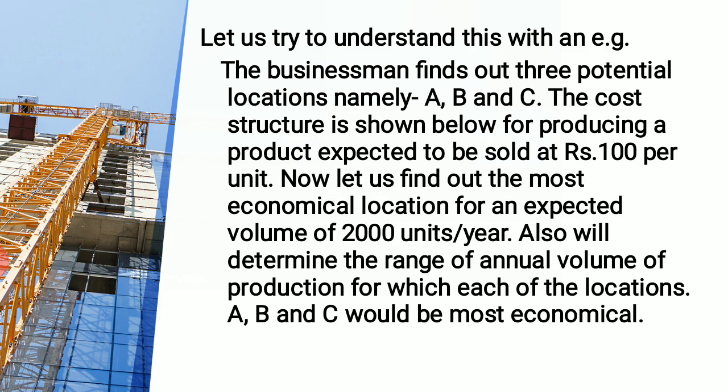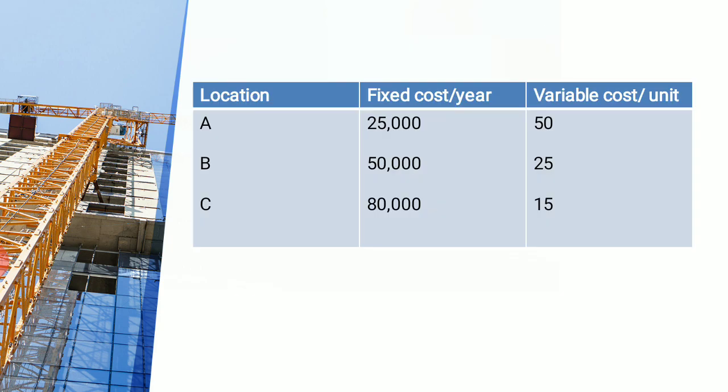That means a businessman is there. He has got 3 options A, B and C. Right? Out of these A, B and C, he has to select which one will be the best for me. Now in that case, what happens is that he tries to see what will be the amount of units that he'll be able to produce. Say suppose in our case it is 2000 units he can produce per year. Now what will be his selling price? Say 100 rupees, right? This is a hypothetical question that we have framed. Now how the cost goes on, we will come to know with the help of this table.